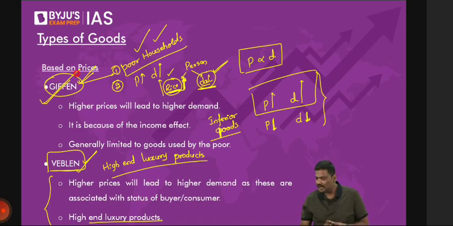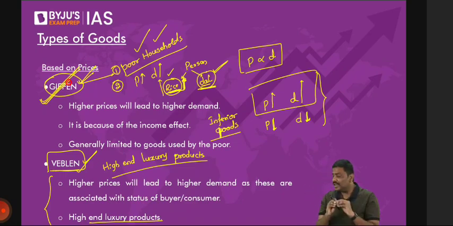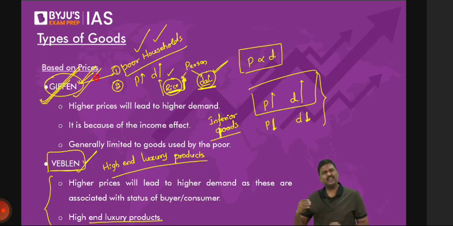Okay. So this is basically the idea of a Giffen good. Understand the logic here. Price and demand are positively related, in the same direction. When this is an inferior good, it is a Giffen good. And when it is a very, very costly good, a very, very luxurious product, it is called Veblen. This is basically the idea of Giffen and Veblen.